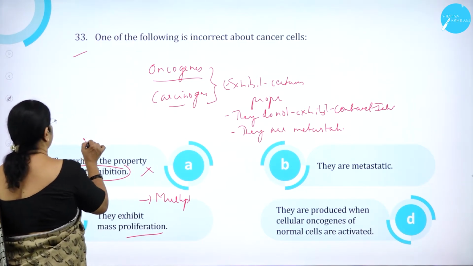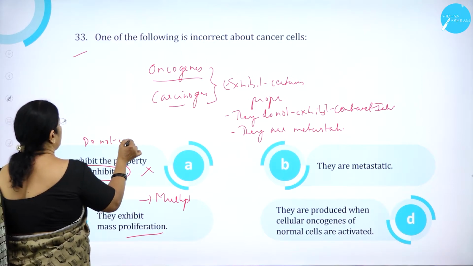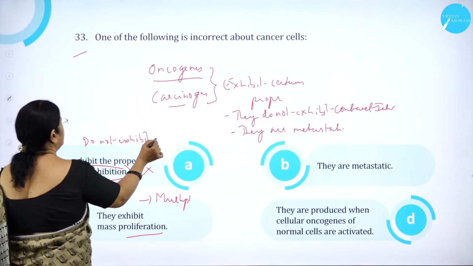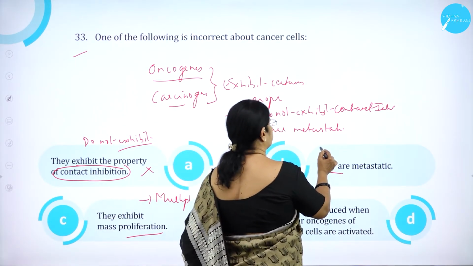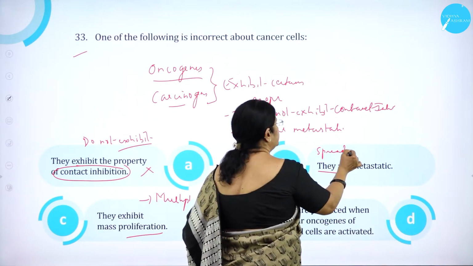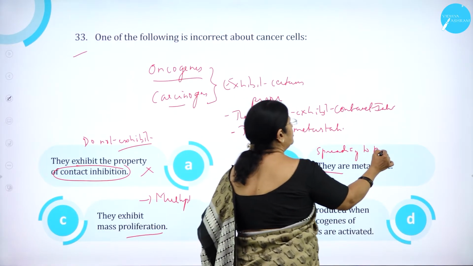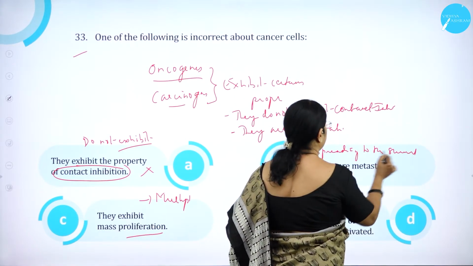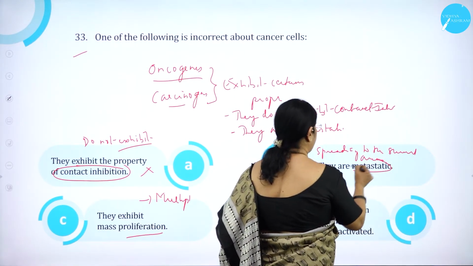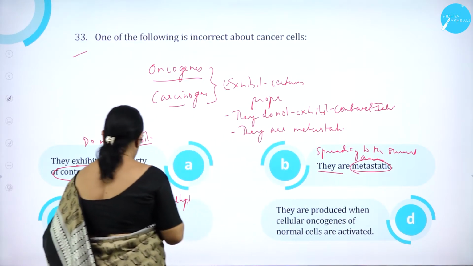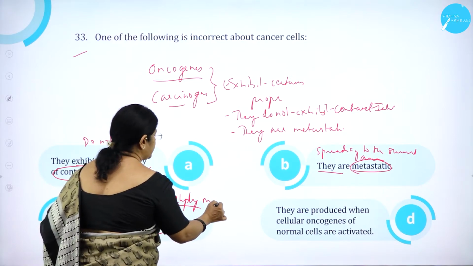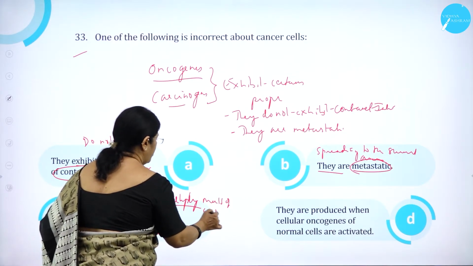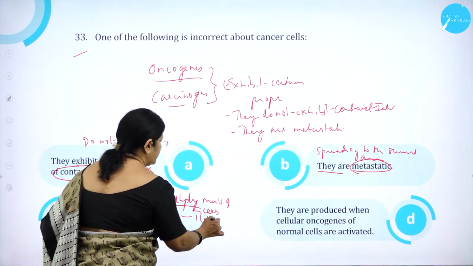They do not exhibit contact inhibition. And they are metastatic; they start spreading to the surrounding areas. They multiply very fast, forming a mass of cells called a tumor.